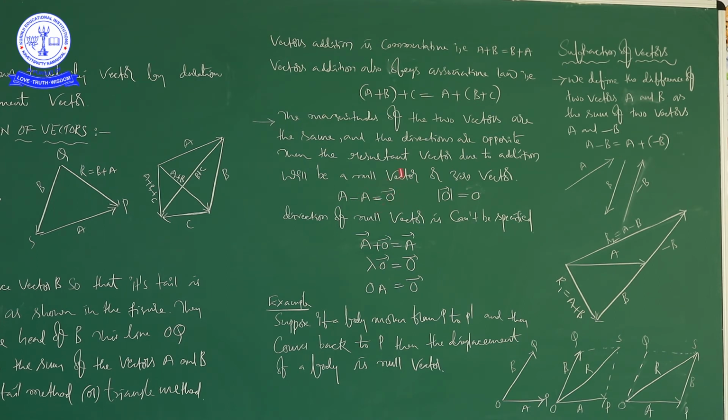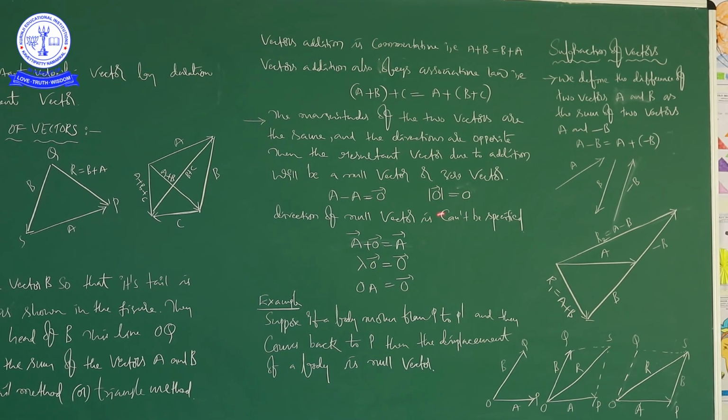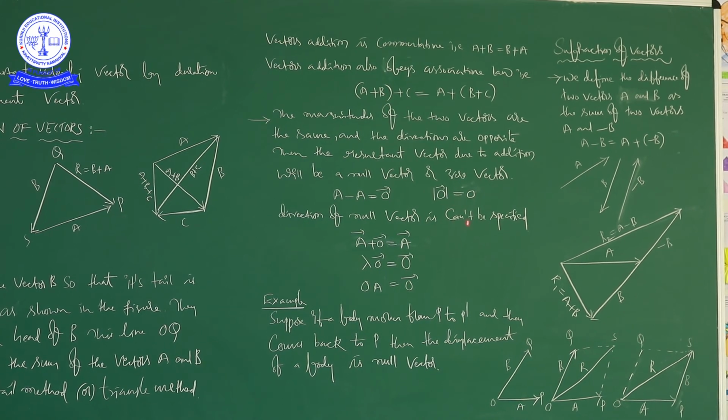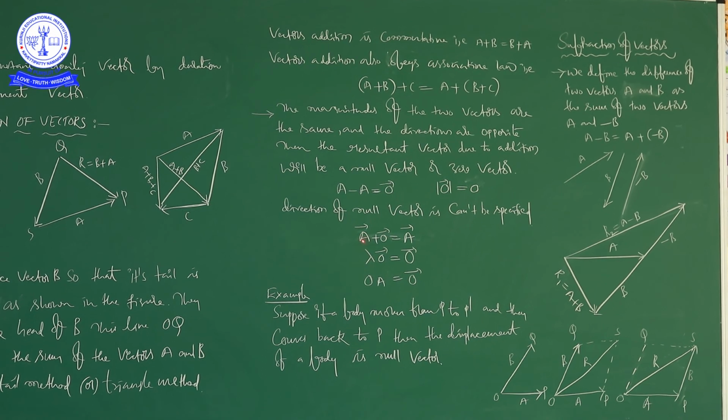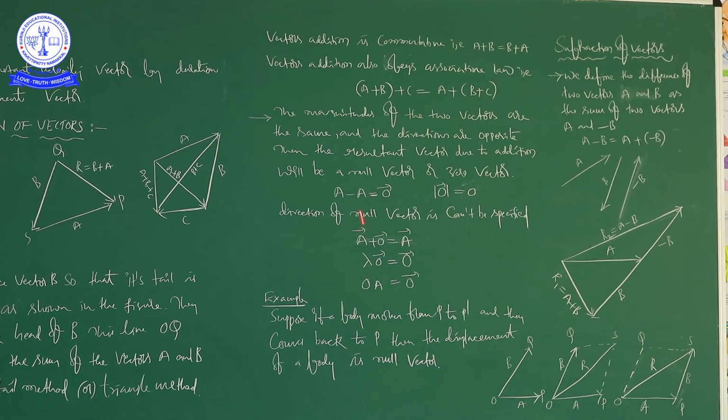See, the direction cannot be specified. Here, the modulus of 0 bar is also equal to 0. Anyhow, the magnitude of a null vector or zero vector is 0, and the direction cannot be specified. Now see some operations. Null vector added with another vector gives the same vector. So, A bar plus 0 bar is equal to A bar.